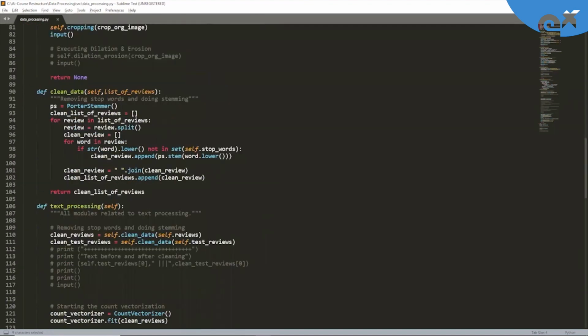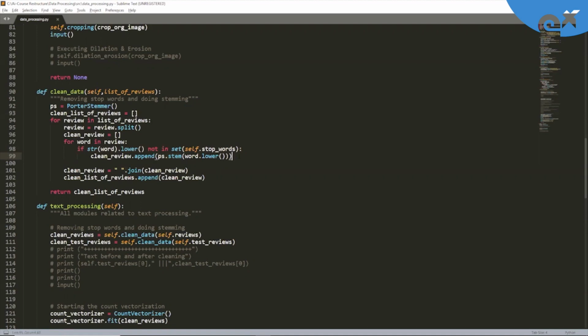If we try to understand this entire line, first you convert the words to lowercase, and then if they are not in stop words, only then in this clean review do we append the word after applying stemming. This is what ps.stem is. The dot stem function is what we can use for applying stemming.